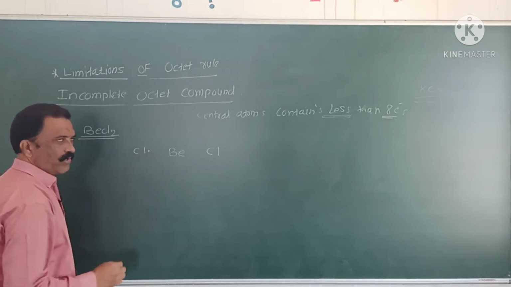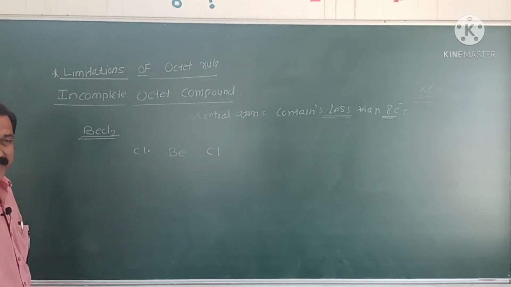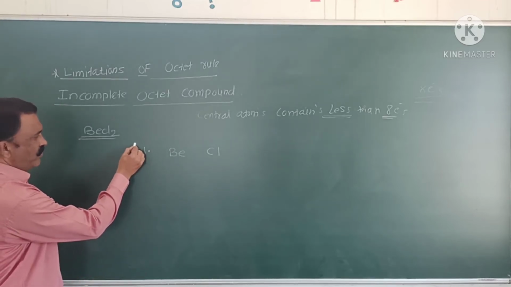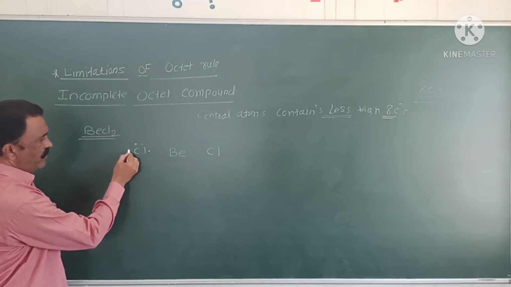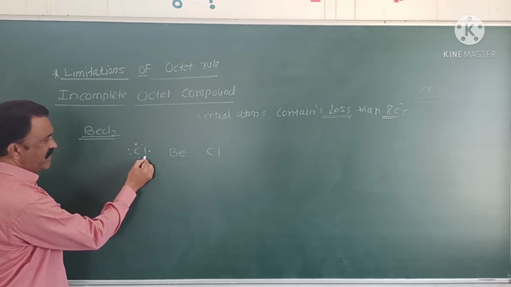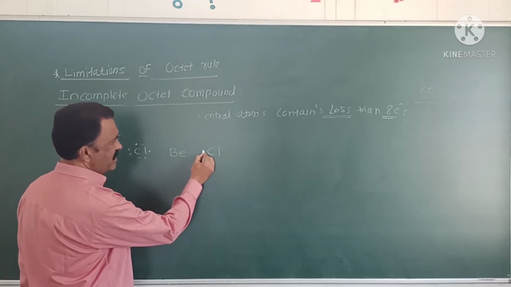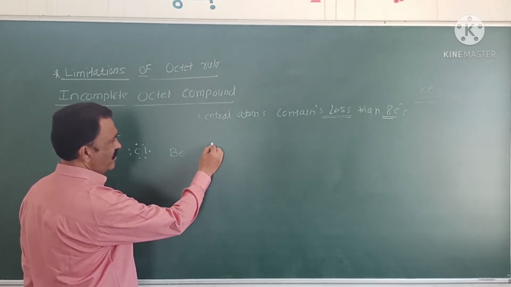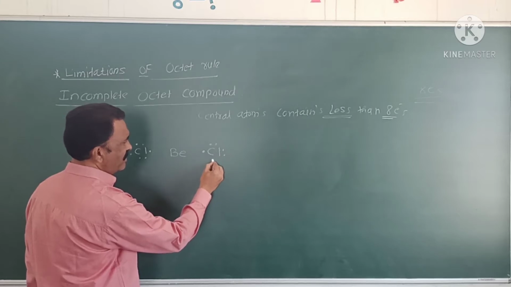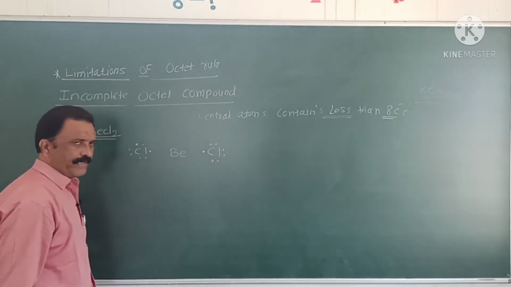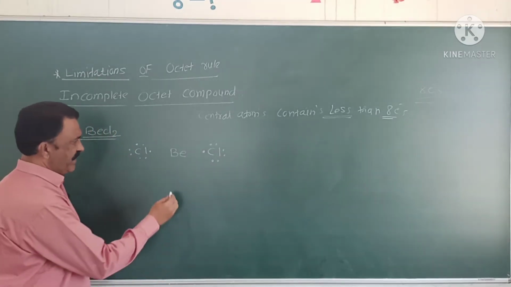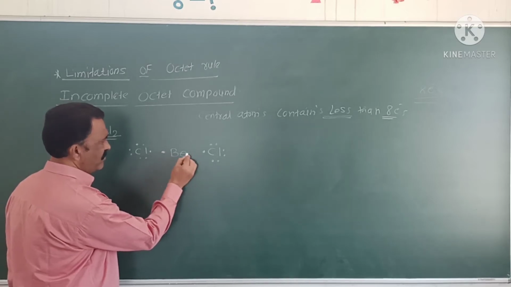Suppose a chlorine has 7 valence electrons, 1, 2, 3, 4, 5, 6, 7. Similarly, another chlorine has 7 valence electrons. These are the valence electrons of chlorine. Be has 2 valence electrons.